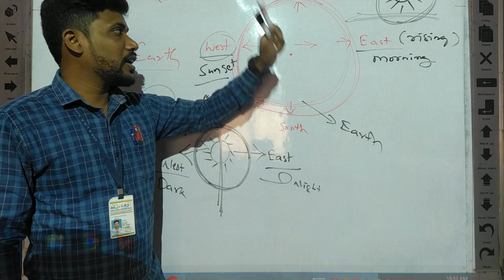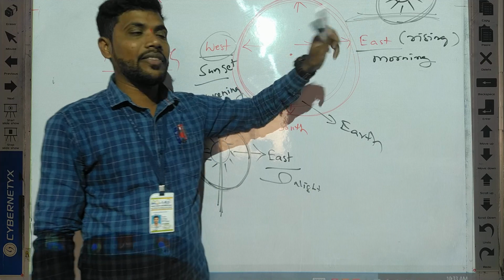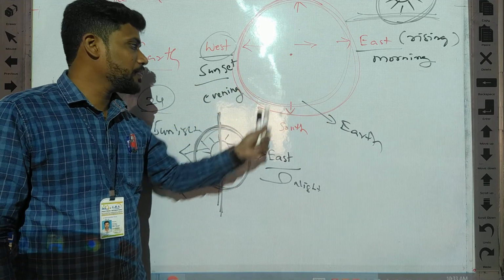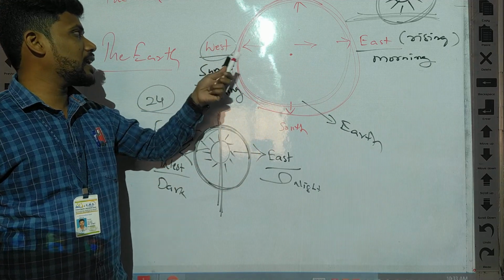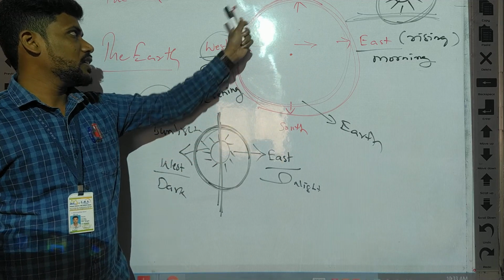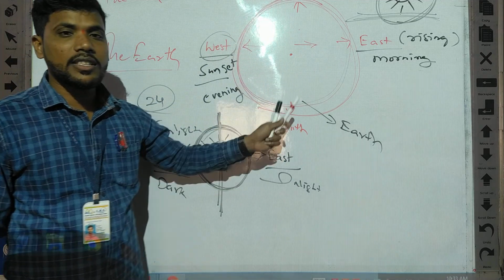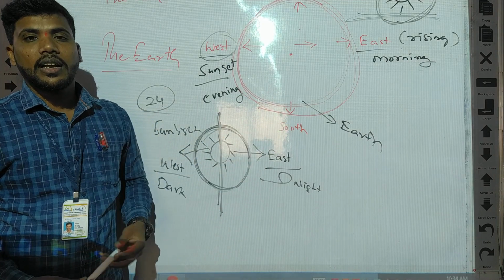So here remember, the important thing is the sun is not moving anywhere. So earth is moving. Who is moving? The earth is moving from one direction to another direction. So here 4 directions are there: east, west, north, south. East opposite is west and north opposite is south. Okay, this is your lesson about directions.